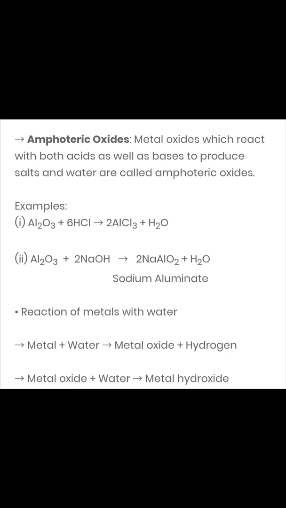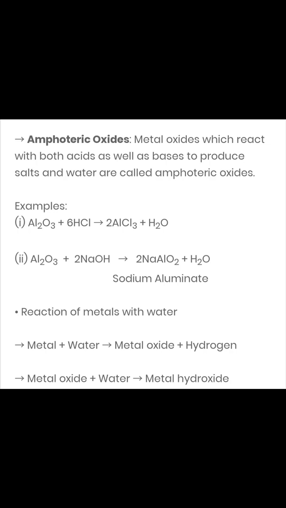The best examples of two metals which form amphoteric oxides are aluminium oxide and zinc oxide. Here I am giving you the example of aluminium oxide. See children, in the first reaction it's written aluminium oxide, which is an oxide of aluminium, a metal oxide. It reacts with acid, that is hydrochloric acid, and gives rise to salt plus water. Here the salt formed is aluminium chloride, which is in aqueous form, and water is formed.